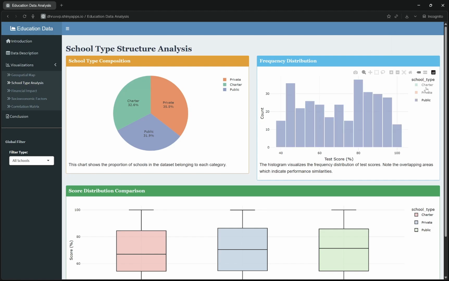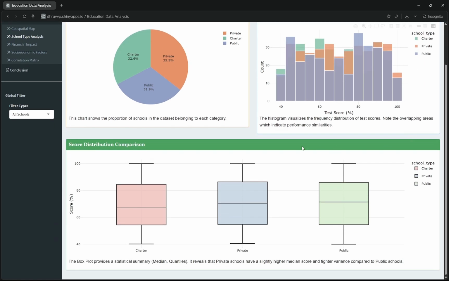The most critical insight comes from the box plot at the bottom. Contrary to popular belief, this plot reveals that private schools, charter schools, and public schools have nearly identical median scores. The variance, or the spread of the data, is also similar across all three. This is a significant finding. It suggests that in this specific dataset, institutional type is not a strong predictor of academic performance.